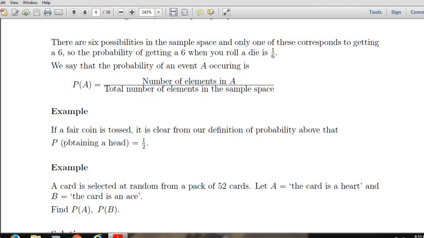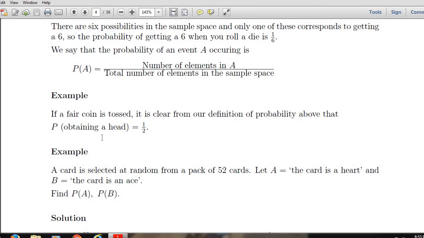Let us take an example. If a fair coin is tossed, it is clear from our definition of probability that the probability of obtaining a head is 1 by 2. Similarly, the probability of obtaining a tail is 1 by 2.